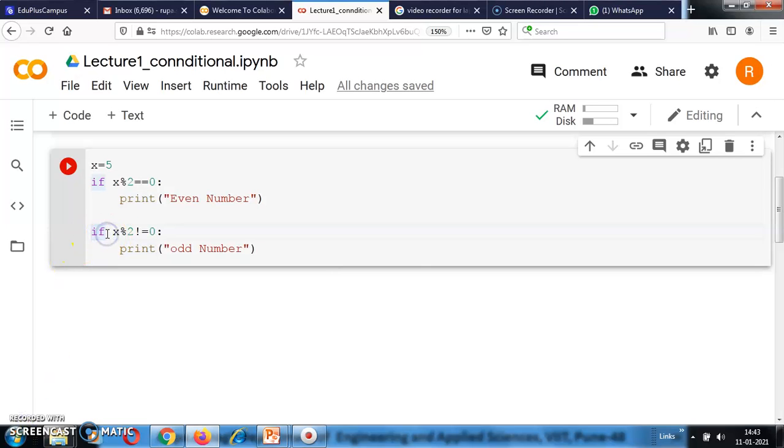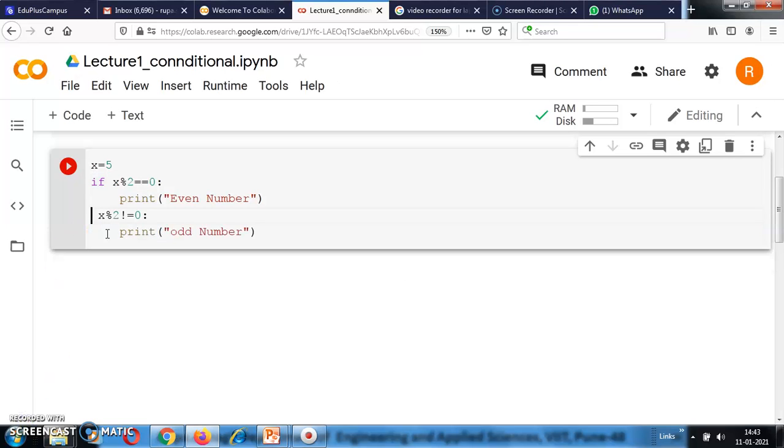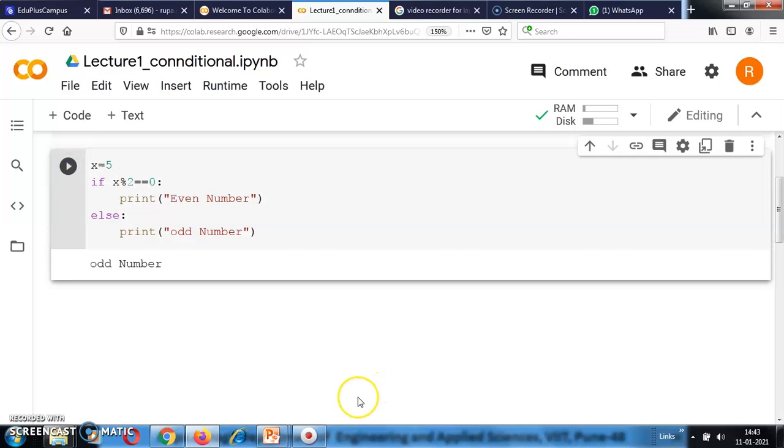Yes, same example, we will modify it. Else, no need to put the condition. Else, odd number. So let's see what happens. See this, this is an odd number. So else means that it's a default condition when the condition is false.